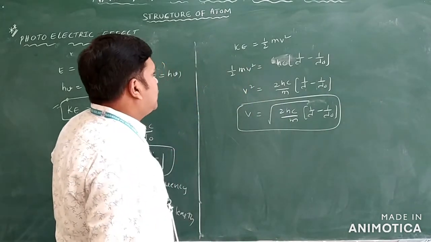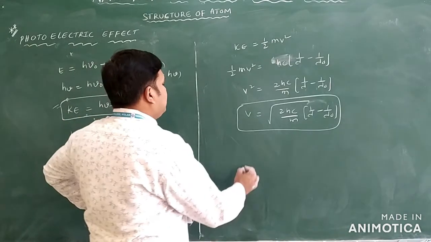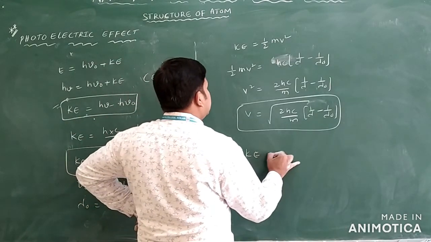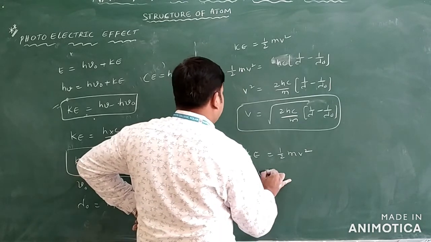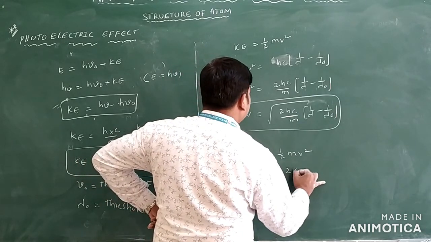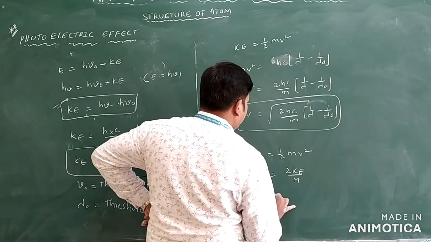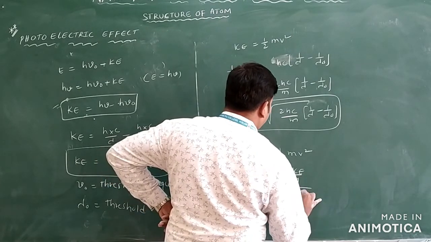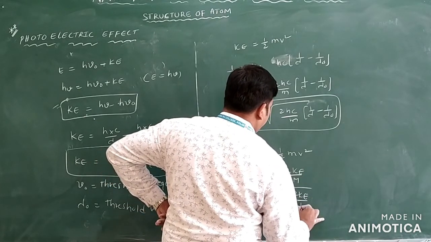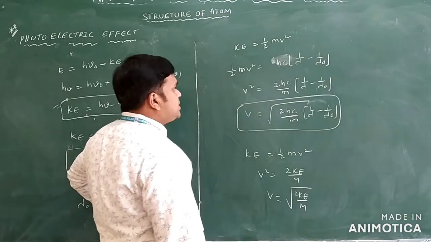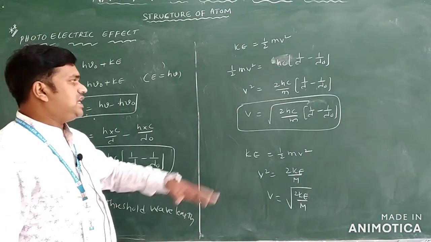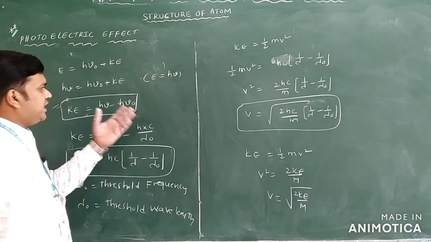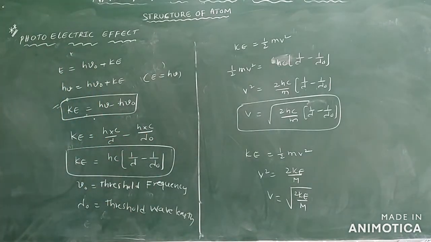Clear? Now from this we can write one more formula. Kinetic energy is equal to half mv square. So v square is equal to 2 into KE by m. So v is equal to under root of 2 into KE by m only. So these are the different forms of velocity and kinetic energy for the photoelectric effect only.